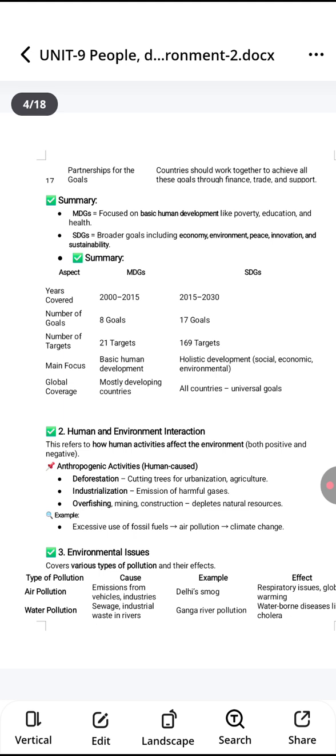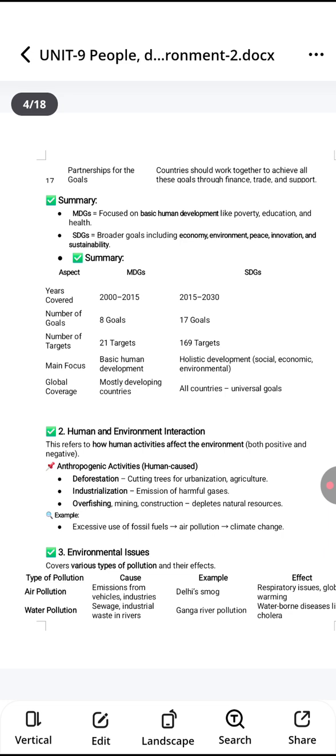So coming to the conclusion of SDG and MDG goals. Basically, MDG goals focus on basic human development like poverty, education, and health. And if we talk about the SDG goals, they are broader goals including economy, environment, peace, innovation, and sustainability. So these are the things that I already covered. So let's move to the second topic.